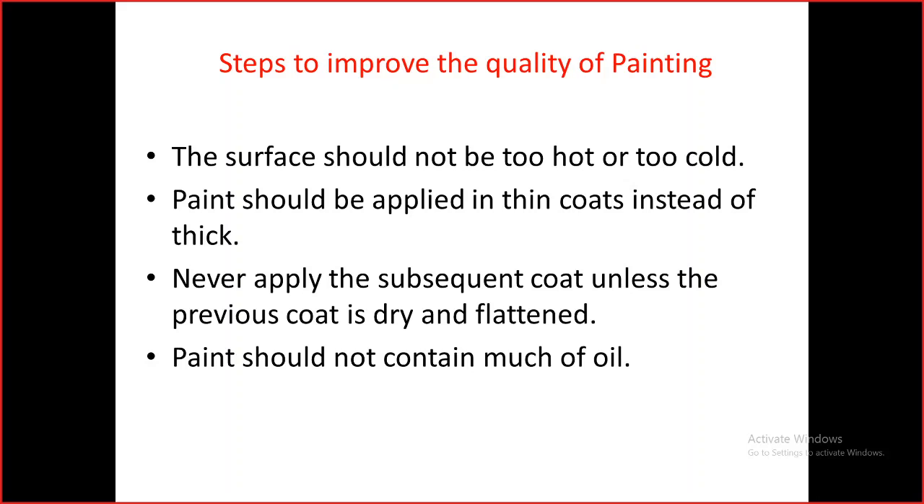if you want to give two coats of paint, unless the first coat is completely dried, you cannot attempt the second coat. So after the first coat is completely dried and flattened, only then can you go for the second coat. And the paint should not contain much oil. So while mixing the paints, we should take care of that.